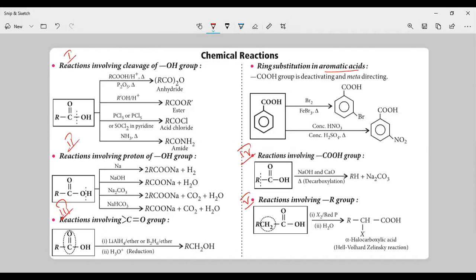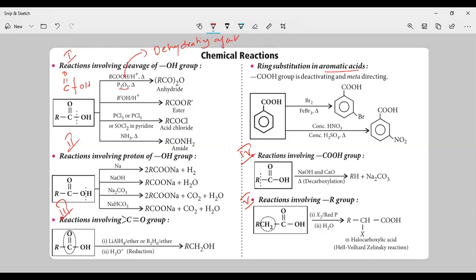First one is reactions involving cleavage of the OH bond. Here, you know this carboxylic acid functional group, C double bond O, OH, is the carboxylic acid. The first type of reaction takes place by breaking this bond. How can we break this bond? Upon reaction with P2O5. P2O5 is a dehydrating agent.